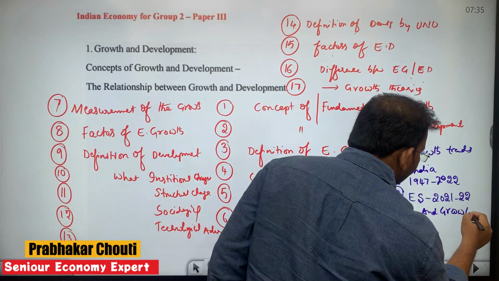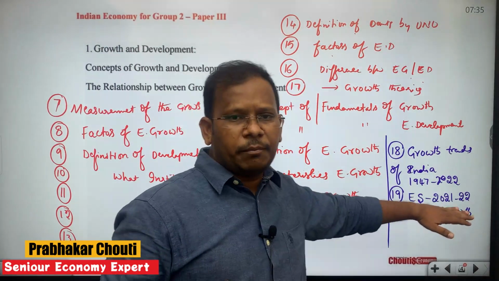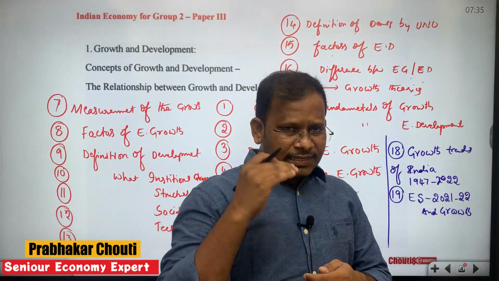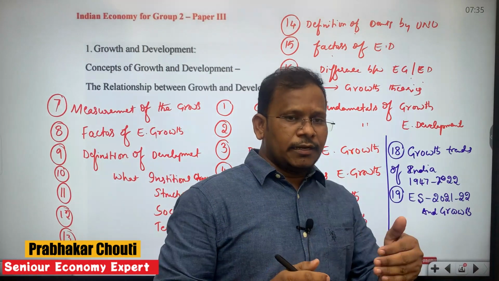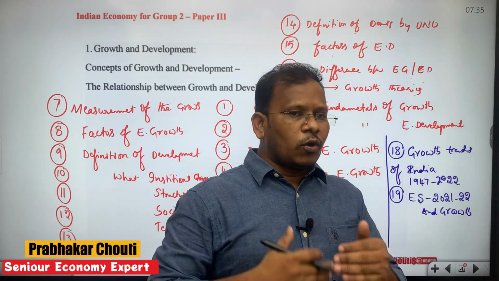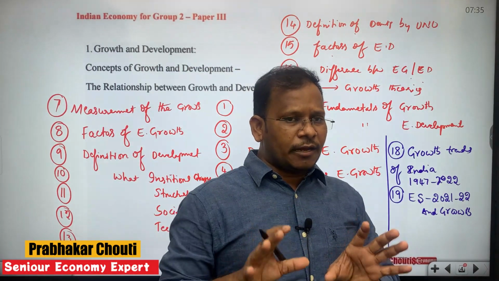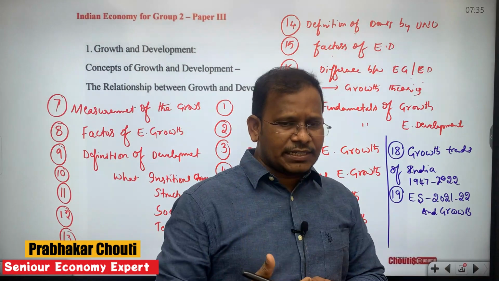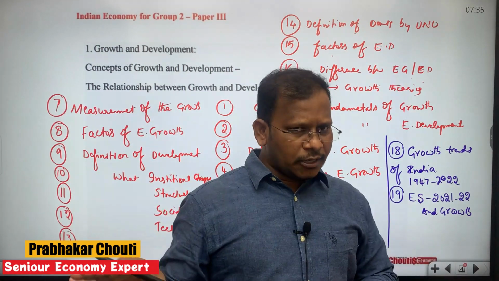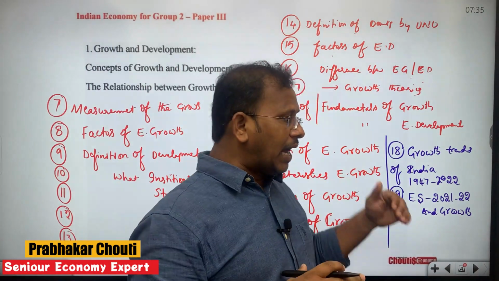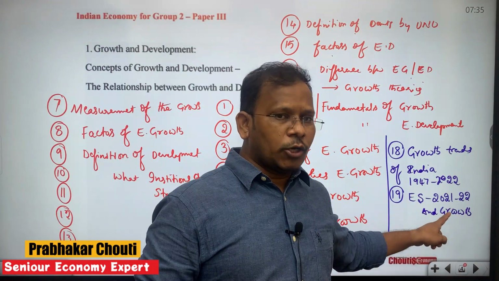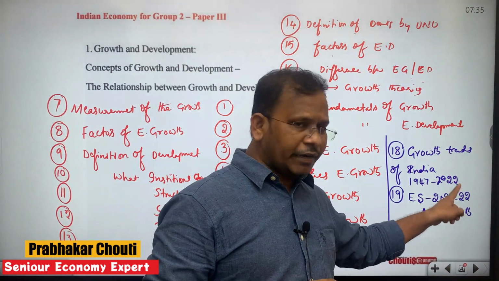We have a separate chapter, chapter number 2, in the Economic Survey, which explains the growth rate of India at constant prices and at current prices, and the growth rates of various sectors such as agriculture, industry and services at constant as well as current prices. All these things we will analyze from chapter 2 of the Economic Survey 2021-22.